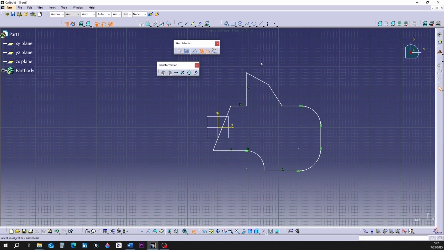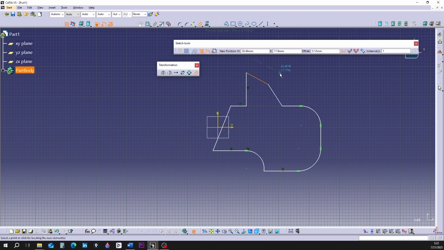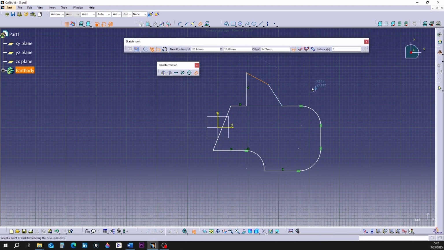Now imagine we have such a shape on the screen. Click on the offset command until it turns orange. Click on one of the elements of your shape. Look at the Sketch Tools toolbar. The toolbar has expanded. In the box in front of which the word offset is written, you can enter the distance value. After that, you will see 4 possible offset modes.